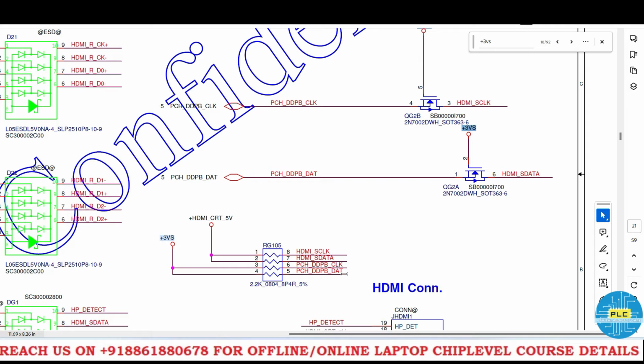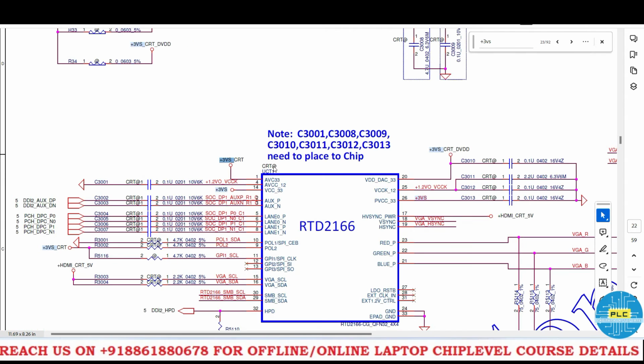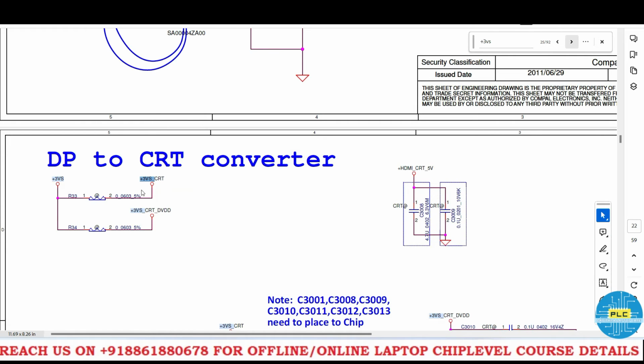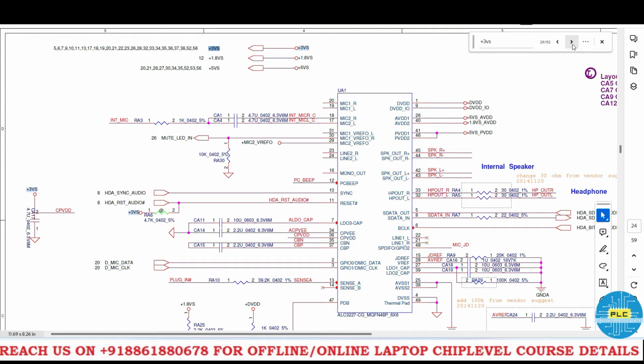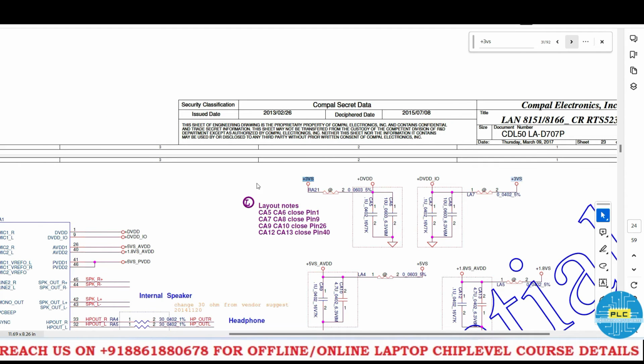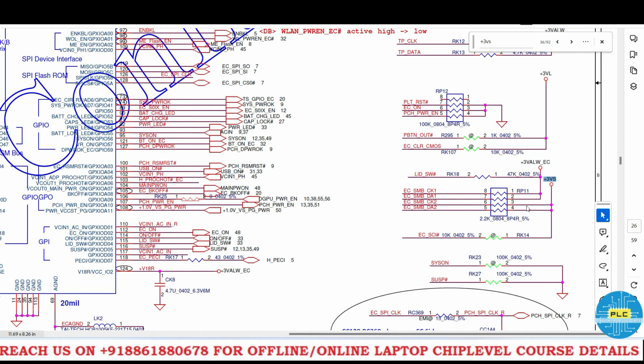Actually, it's an HDMI port, it's clock and data. Here is the VCC for the CRT section. See, 3Vs. The CRT part, that VGA part, that also is activated. Here the 3Vs is converting as CRT. For the audio IC also, this voltage is required. See, this audio hash. Here the DVD conversion, that also needs 3Vs. Here 3Vs, see, SM clock 2, data 2, and here SCI.